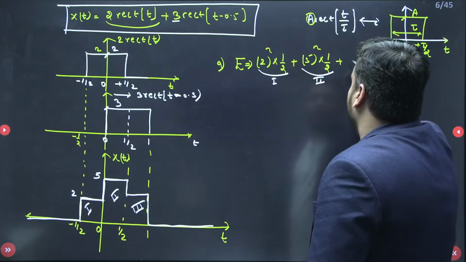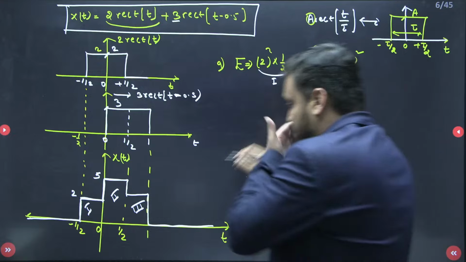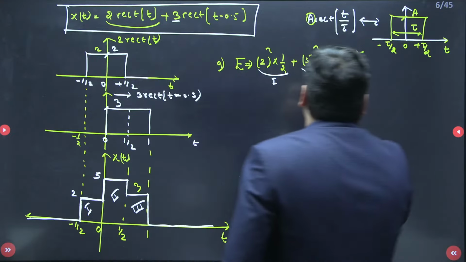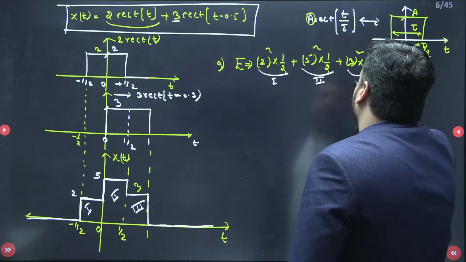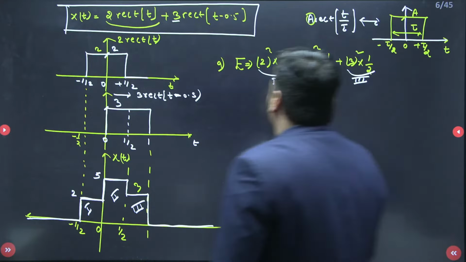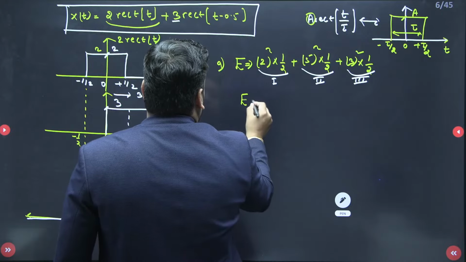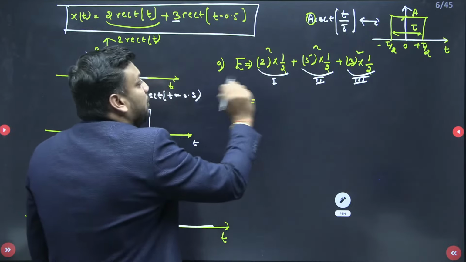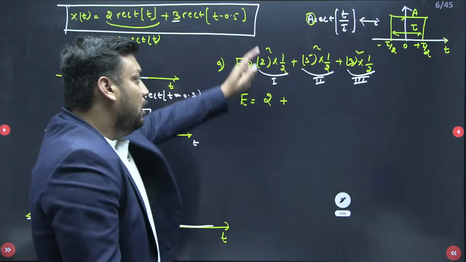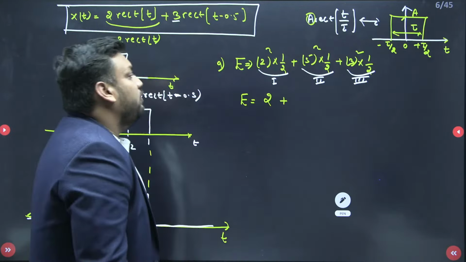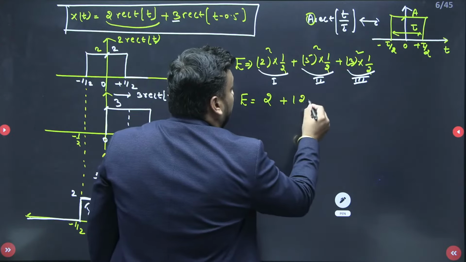Now the third is 3, magnitude is 3, so 3 whole squared. This is the magnitude 3, by the way. So A squared into B, so the difference between half and 1 is again half, and this is the energy for the third signal. Now you should tell me, guys, what is the energy E? So 2 whole squared is 4 by 2, so of course it is 2, plus 5 whole squared, 25 upon 2, so of course it is 12.5.